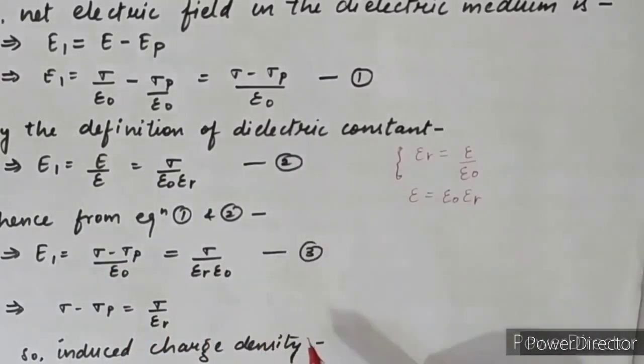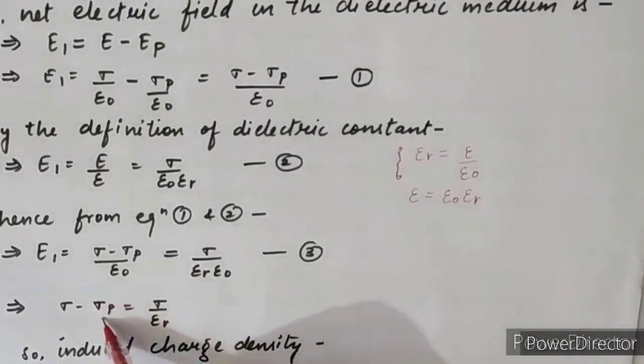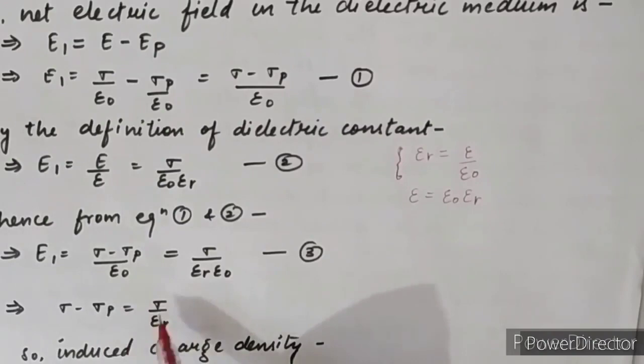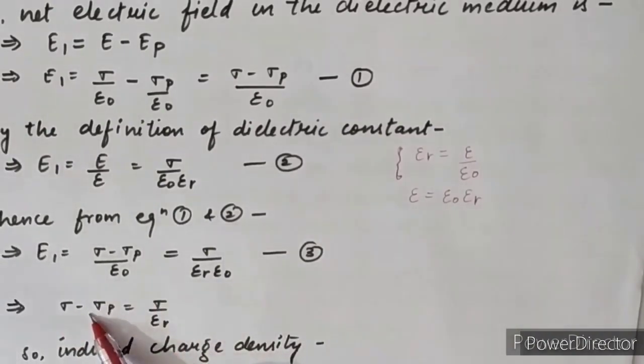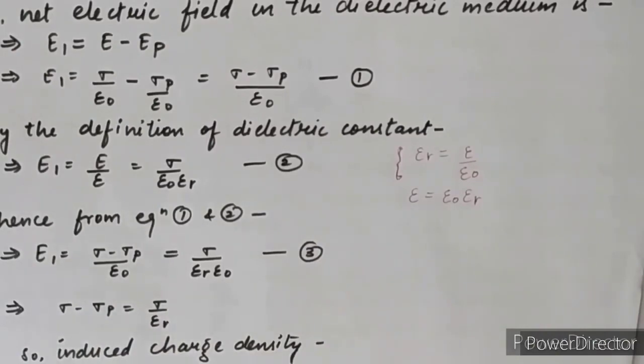What we have to calculate is the induced charge density, so we have to find the value of sigma p. Sigma p is equal to sigma minus sigma upon epsilon r. Taking sigma common, sigma p equals sigma into (1 minus 1 upon epsilon r).